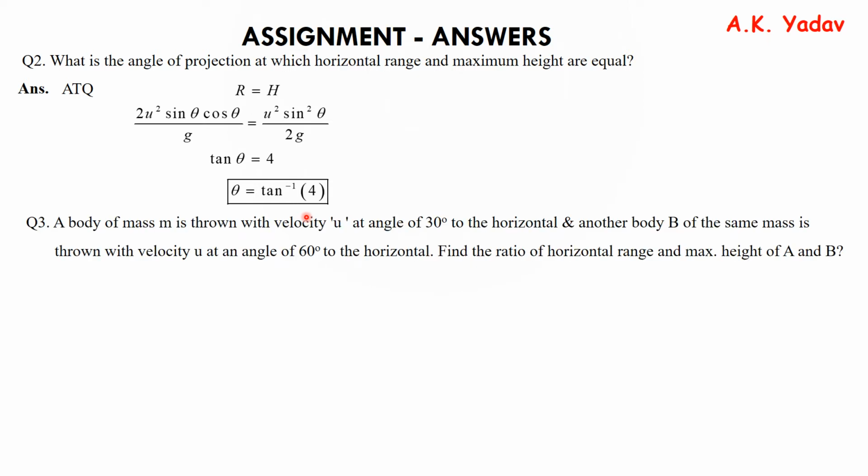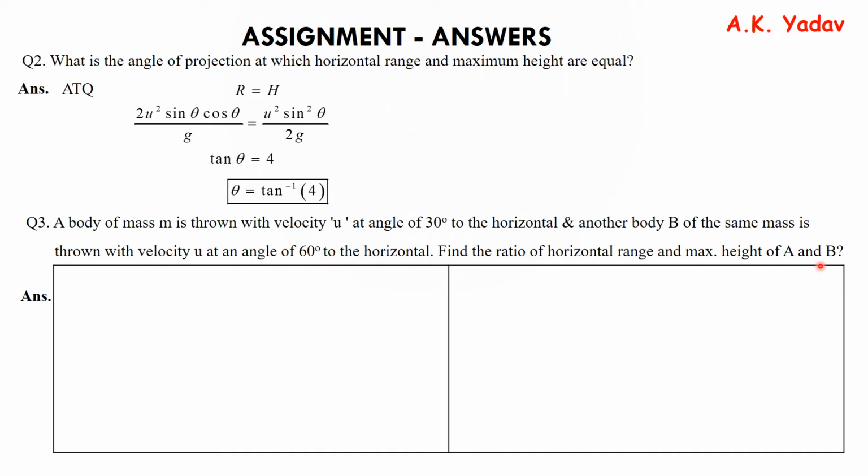Question number 3. A body A of mass m is thrown with velocity u at an angle of 30 degree to the horizontal and another body B of the same mass is thrown with velocity u at an angle of 60 degree to the horizontal. Find the ratio of horizontal range and maximum height of A and B. So first we are finding out the maximum height part.